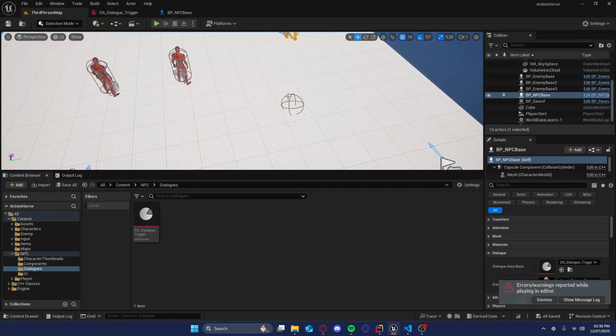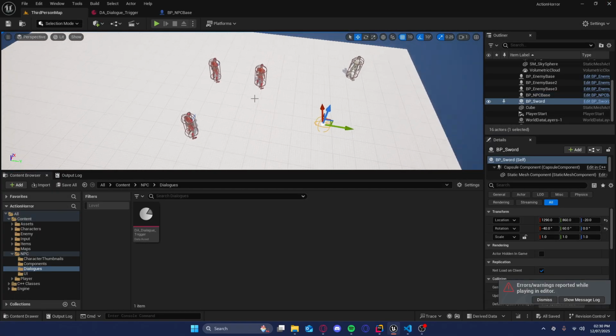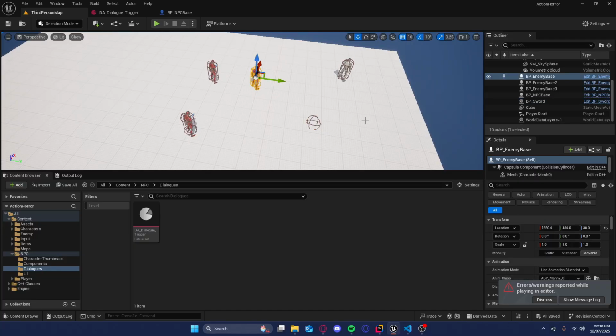Now, you see there was an axe that was spawned here, and there are these red ones, which you can read from the name are enemies, right? So I have actually done more work than the dialogue system, but this one isn't complete yet, so it's going to be in my next video, and I've also found a very good solution for whatever I'm doing. So if you're technical and want to see how I've implemented stuff,